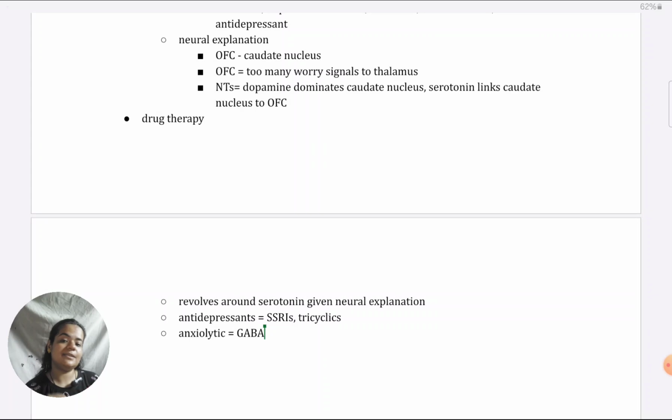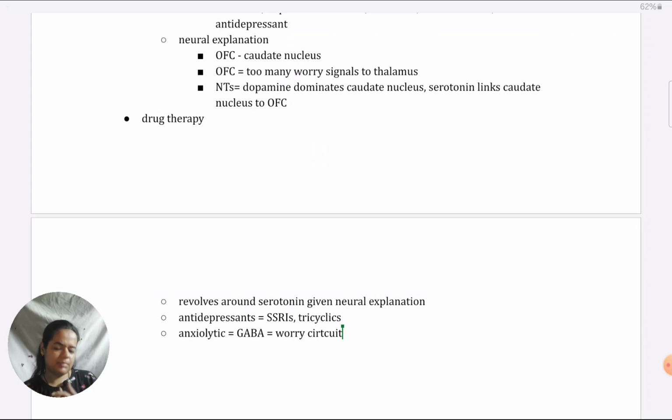When GABA levels increase, they have an impact on the worry circuit, which we have explained earlier, OFC and caudate nucleus and all. So this is how they are linked to the previous explanation, not directly to serotonin, but overall, and it's not just for the worry circuit, overall in the brain. These anxiolytics have a very calming effect.